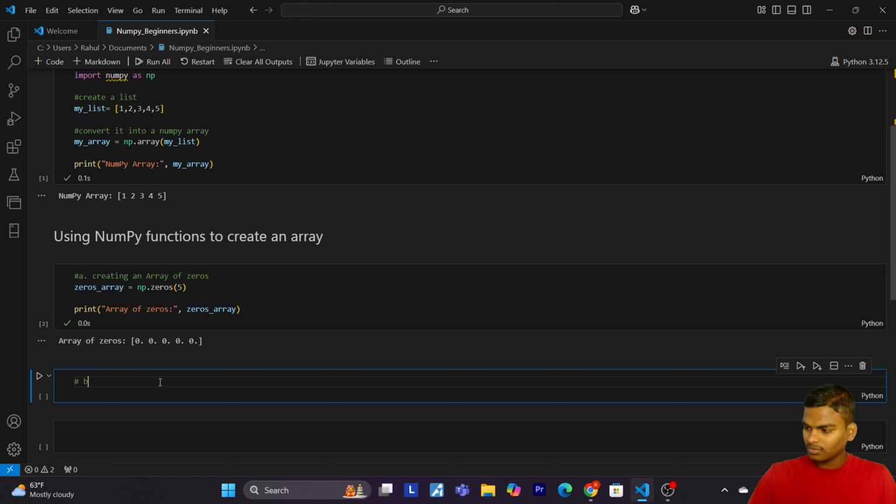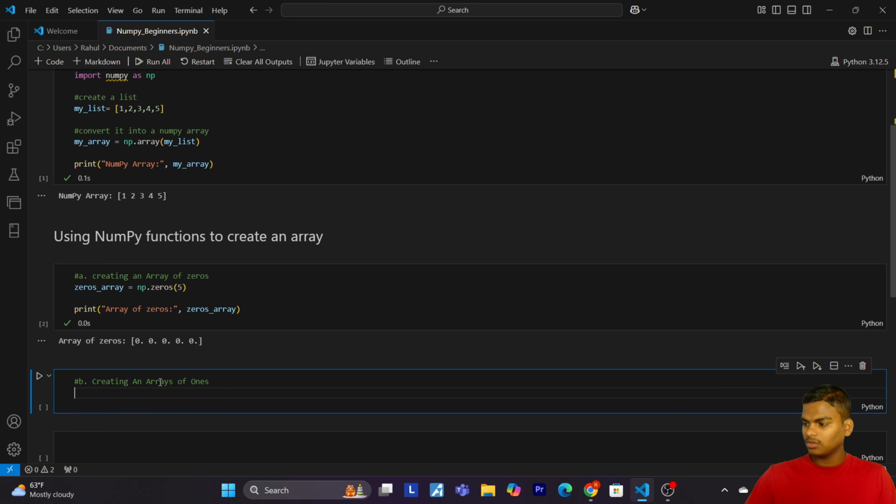Okay, so now let's come to the next one, that is b, creating an array of ones. So now let's see how we can create an array containing 1.